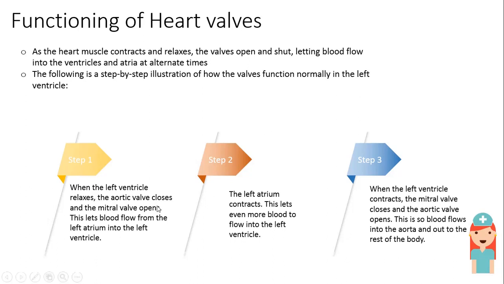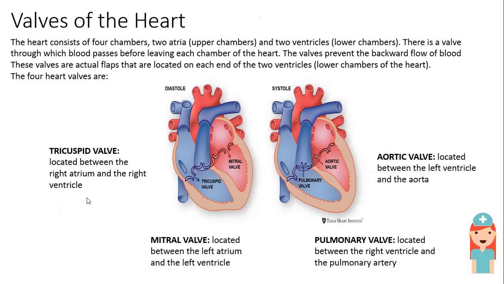Step 1. When the left ventricle relaxes, imagine blood going from the left atrium to the left ventricle. When the left ventricle relaxes, the aortic valve closes and the mitral valve opens. Just remember the image: this is the aortic valve and the mitral valve.